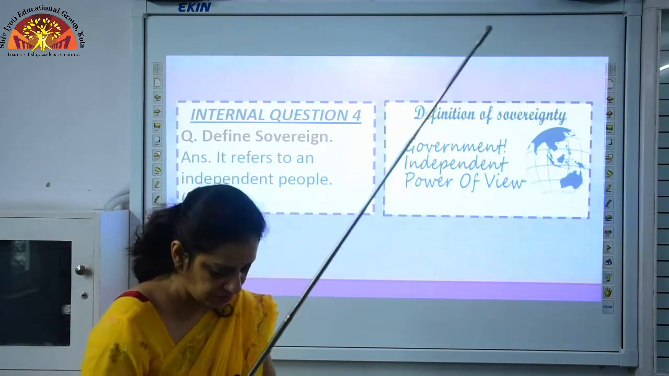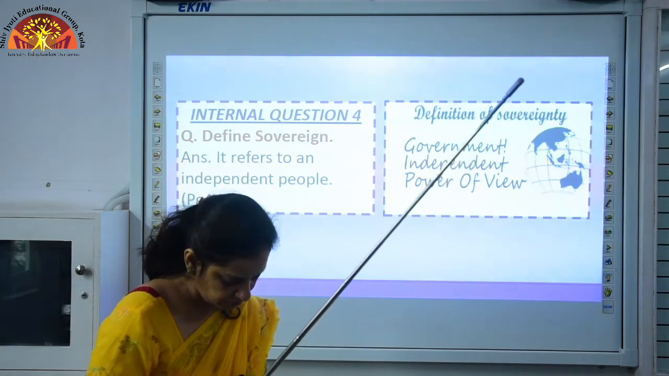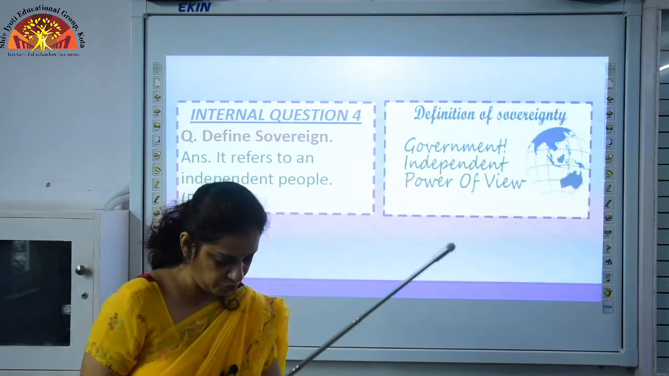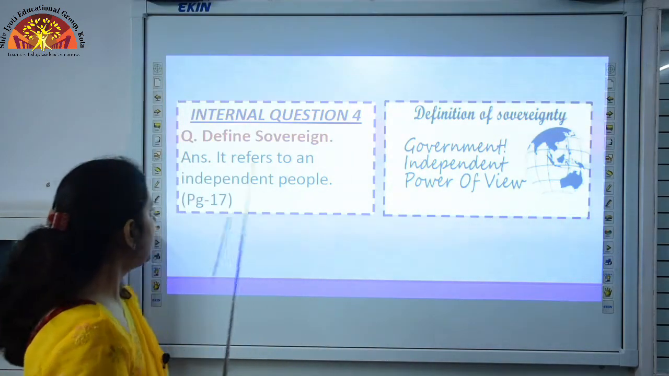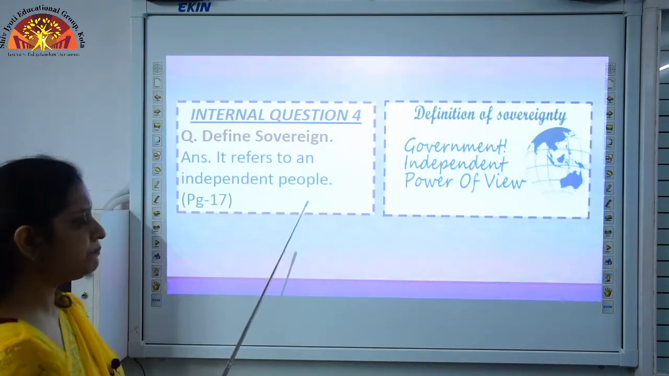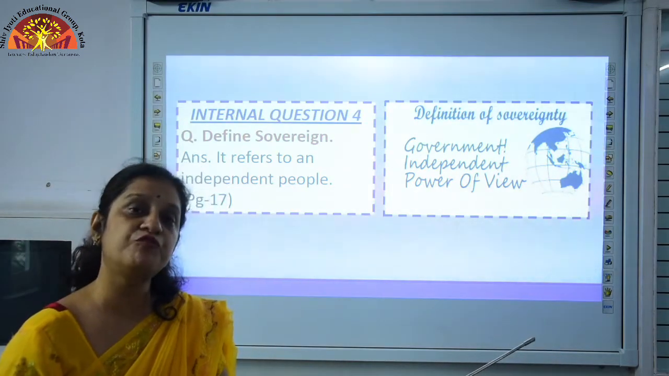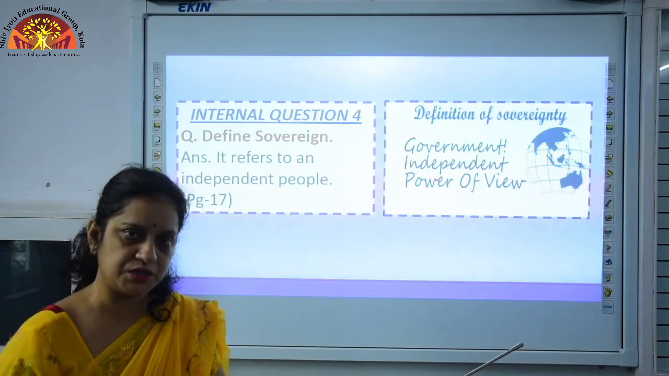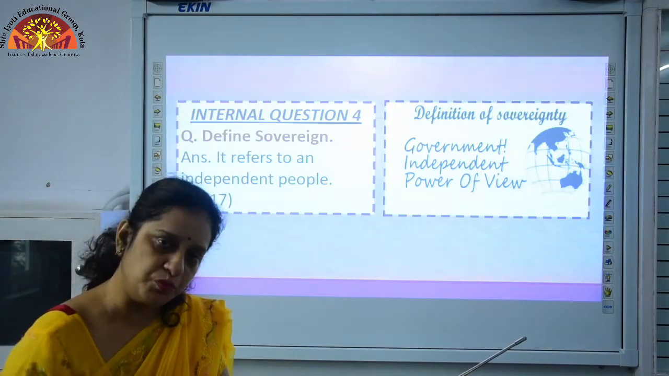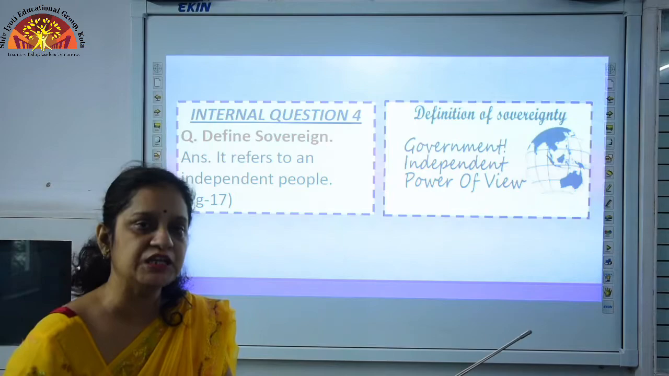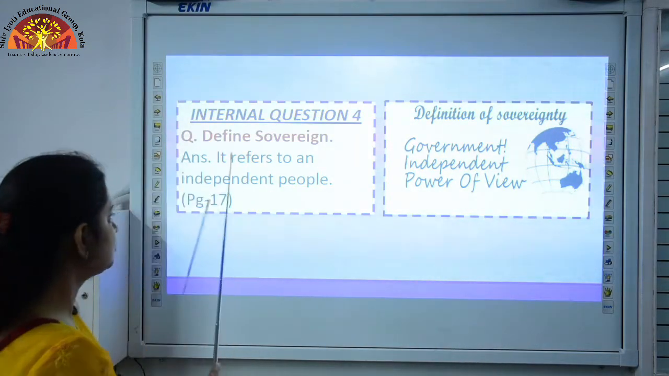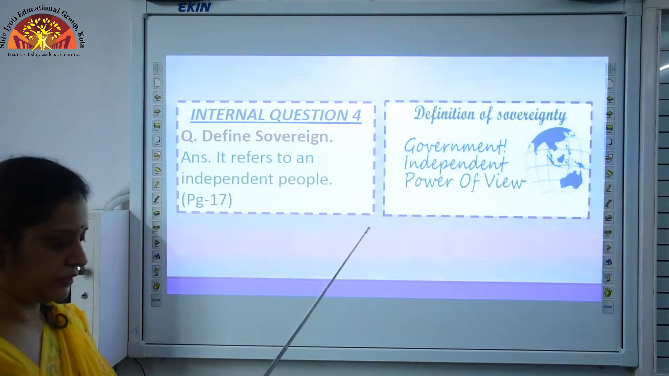Page number 17. On page number 17, in the glossary, it is given at number 5, sovereign. It refers to independent people and we call India a sovereign state. Why is it so? Because we are independent. We are free to move. We are free to adopt any religion. So, we can say we are living in a sovereign state. So, sovereign means independent people.